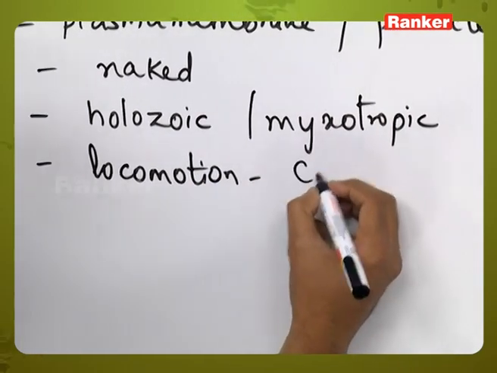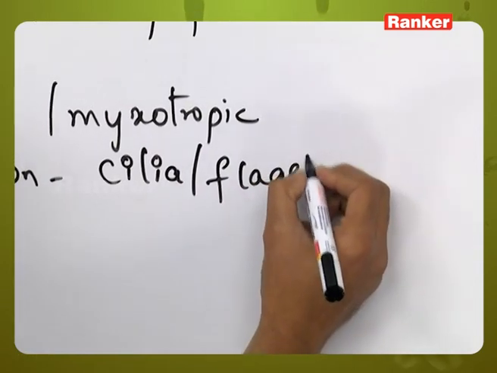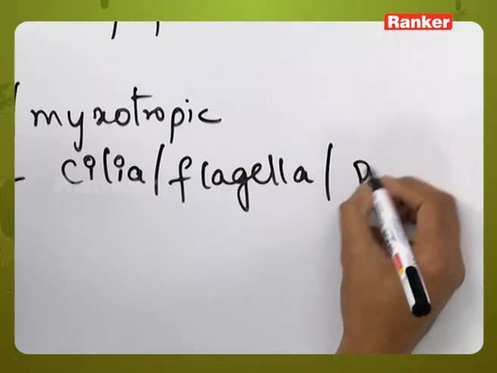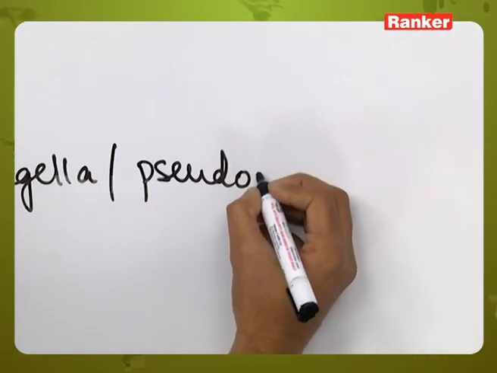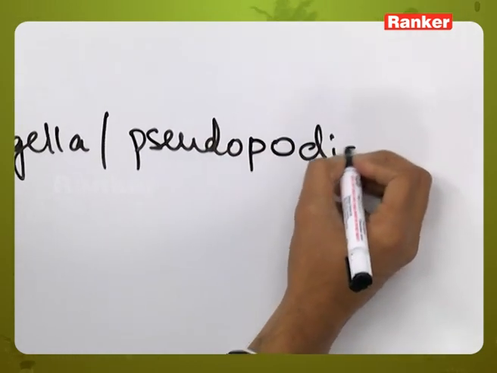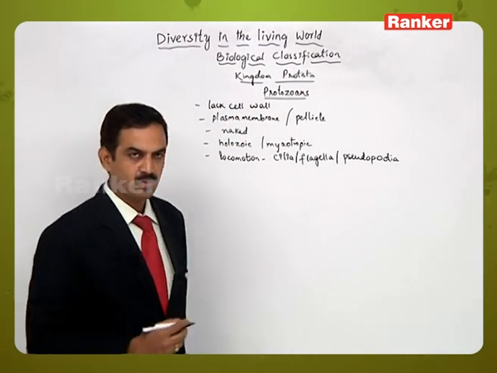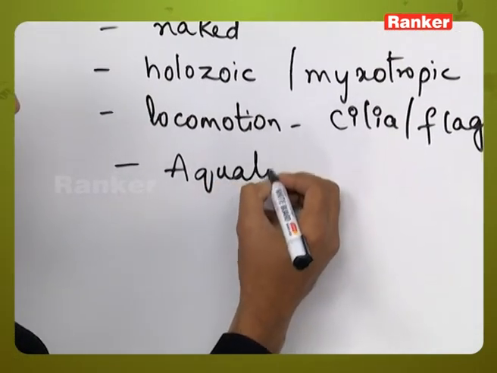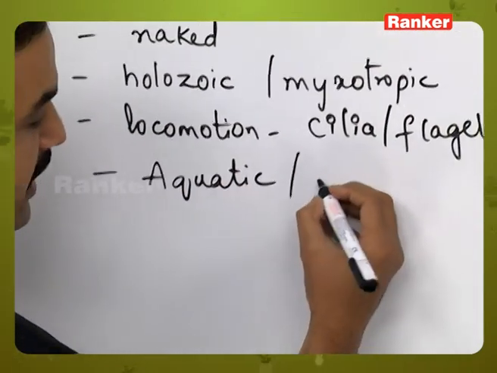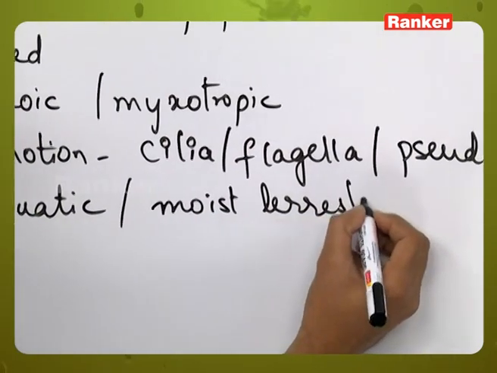Either they may show locomotion with the help of cilia, some will show movement with the help of flagella, or some will show movement with the help of false feet called pseudopodia. There is no exact restricted character related to that. Some protozoans are aquatic in nature, and some grow in moist terrestrial habitats.